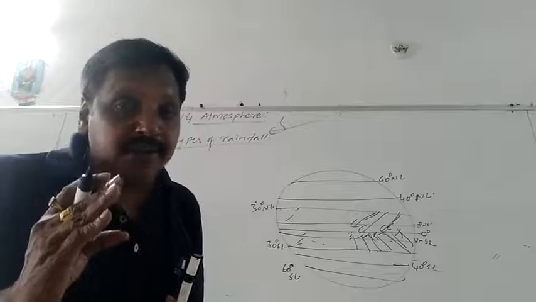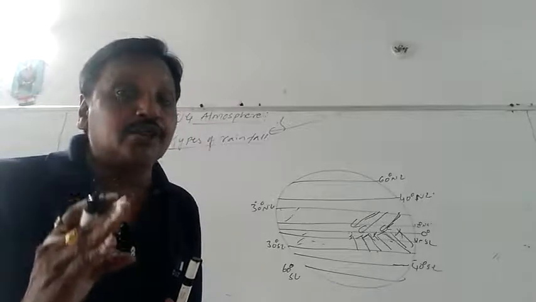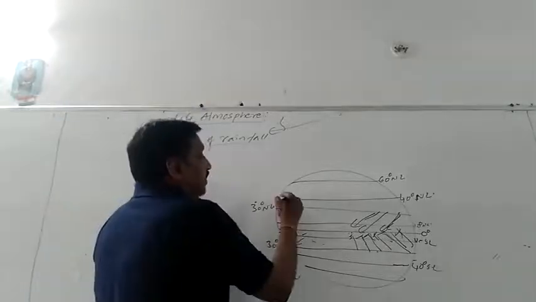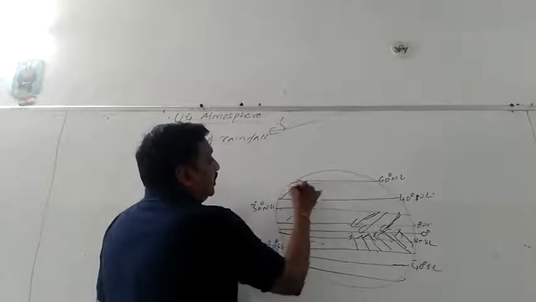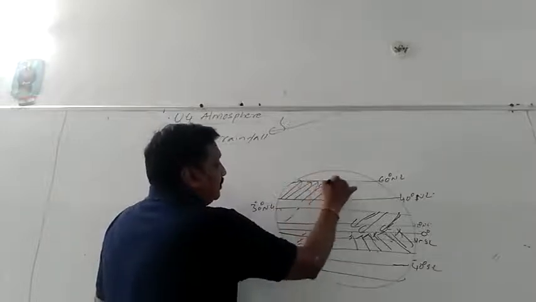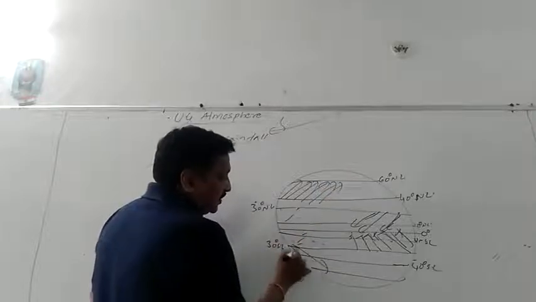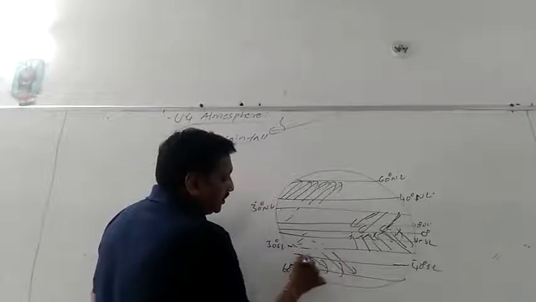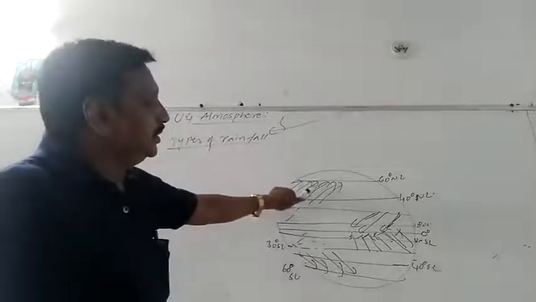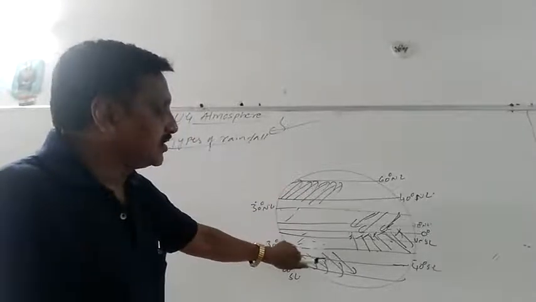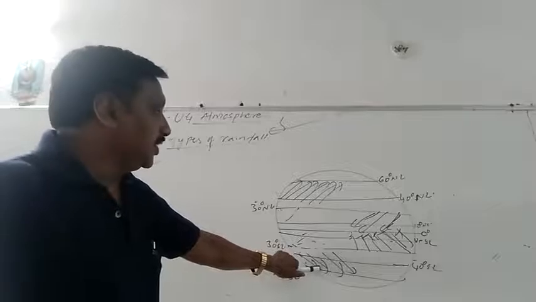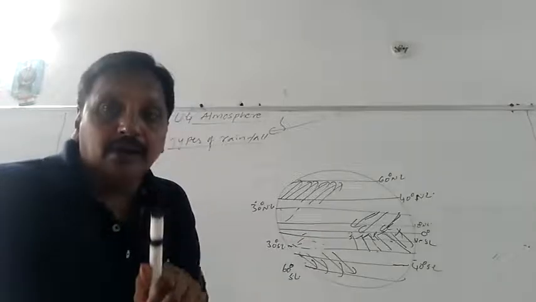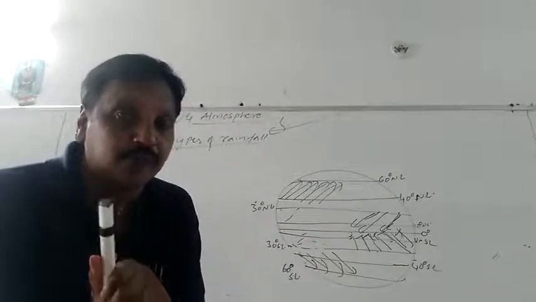The areas lying in the west in this particular area will experience more rainfall than the regions existing in the east. You can see, rainfall will be more in the western parts. Here also, rainfall between 40 degrees and 60 degrees will be more, both in northern hemisphere and southern hemisphere. That means the areas lying between 40 and 60 degrees latitudes, either in the southern hemisphere or northern hemisphere, will be experiencing good rainfall, that too in regions lying in the western part.